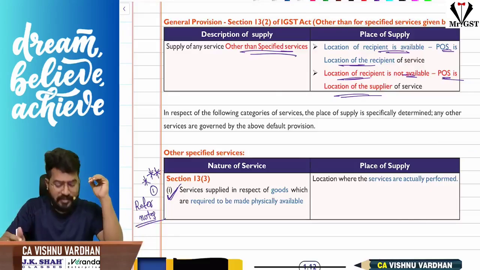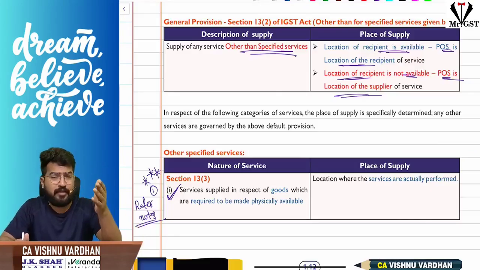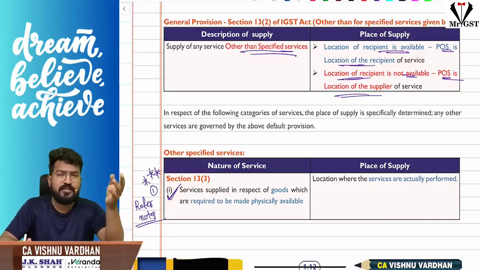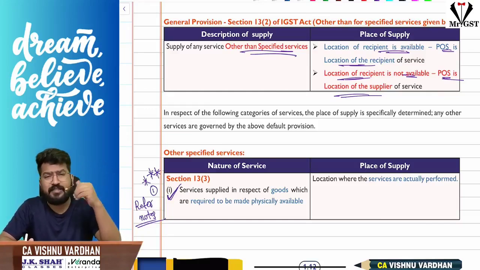So coming to the next section, section number 13. Here we know that this is the place of supply for services where either the supplier or the recipient is located outside India. In such cases, what is the place of supply? Just like in 12 subsection 2, in 13 subsection 2 also we have a general rule.